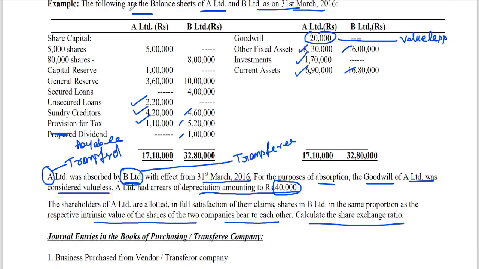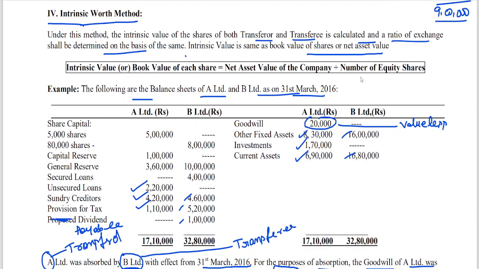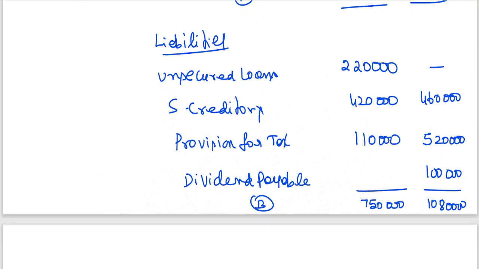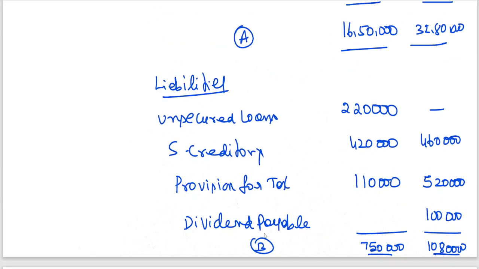Now I have told you how to find intrinsic value. In the problem itself it has been given: net assets value of the company divided by number of equity shares is intrinsic value. So now net worth or net assets is equal to A minus B. What is A total here? 16 lakhs 50,000, minus 7 lakhs 50,000.